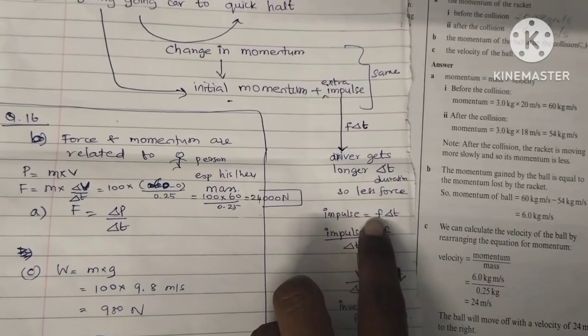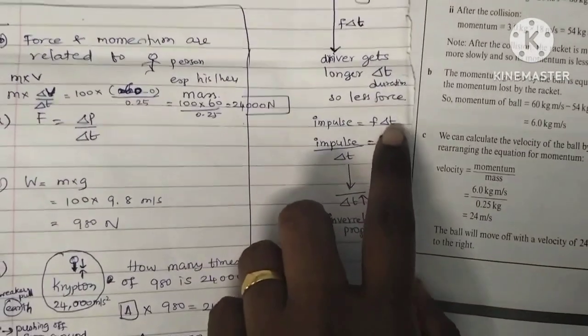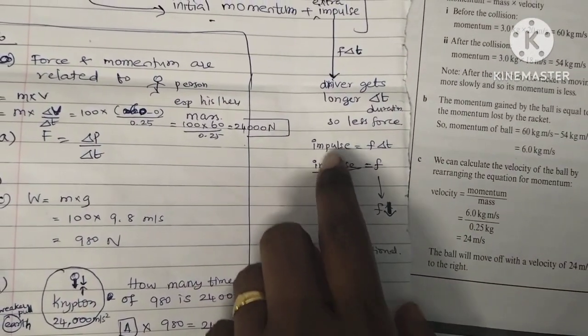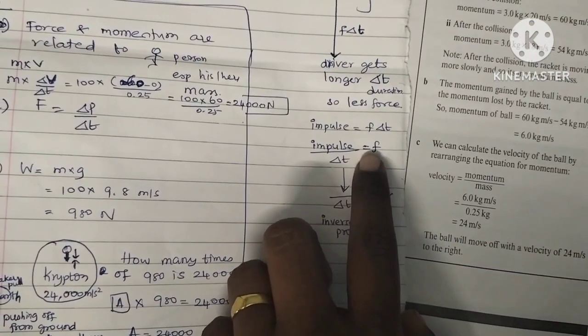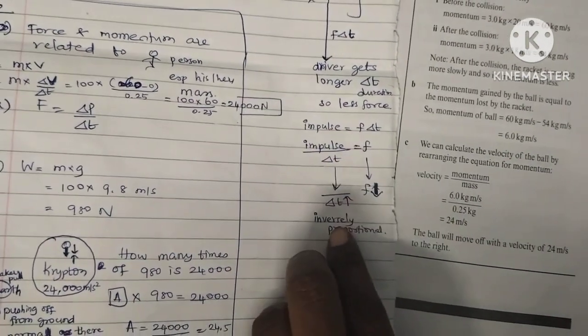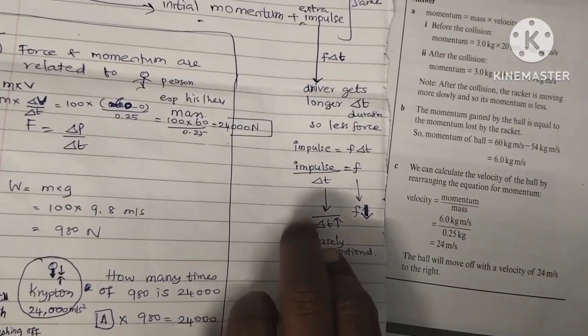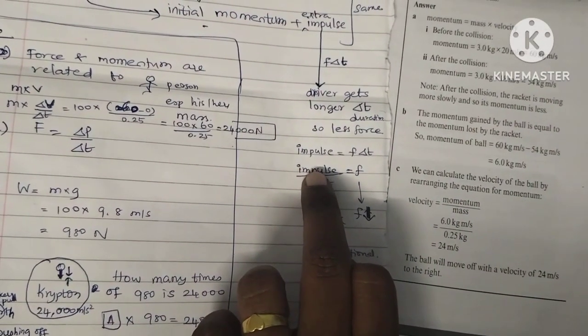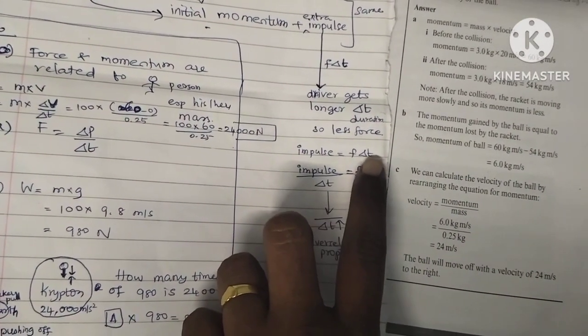See, impulse is equal to F times delta t. So force is impulse divided by time duration. So force and time are inversely proportional. When one increases, the other decreases. So when the time duration increases, even though the impulse is the same for both, with a different time, more time means less force. That is the concept.